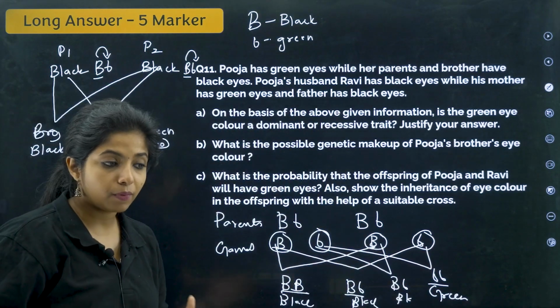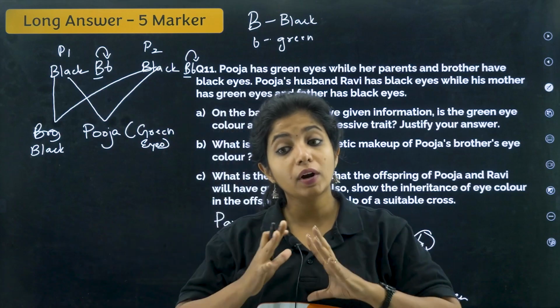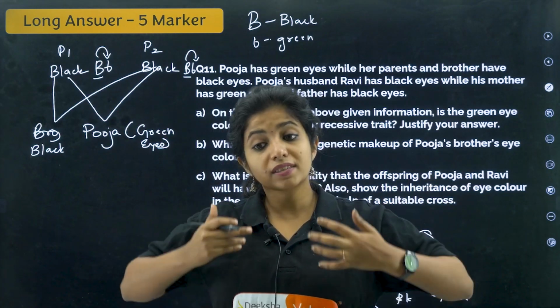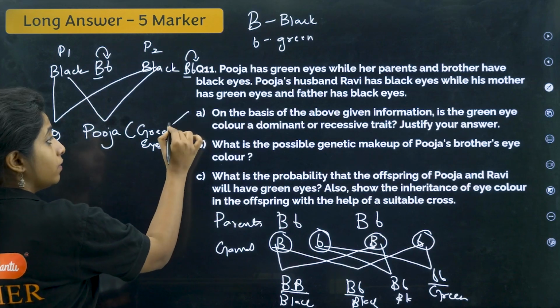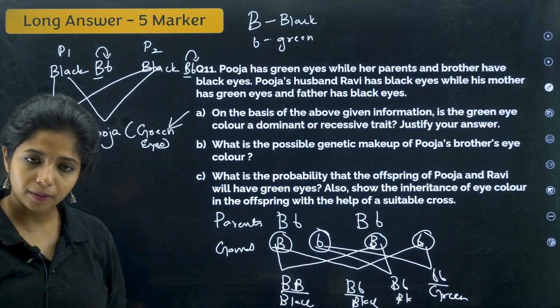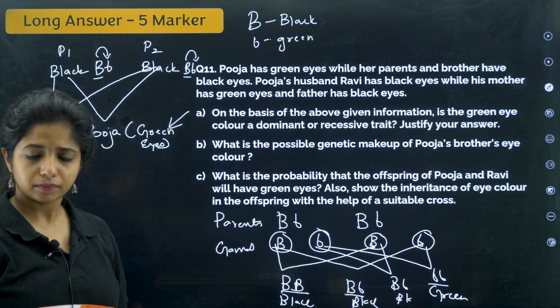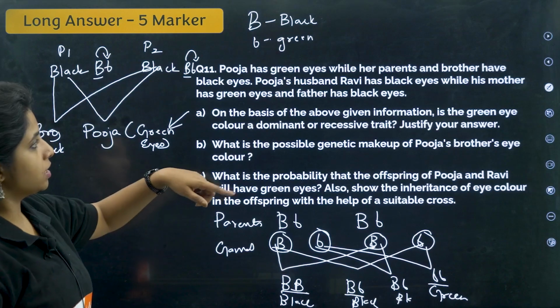So always remember, if in the parental generation you are not seeing that combination, but you are seeing a newer combination in the progeny generation, then whatever character is there in the progeny generation, that is a recessive trait. Always understand that. Okay. Now the next scenario.